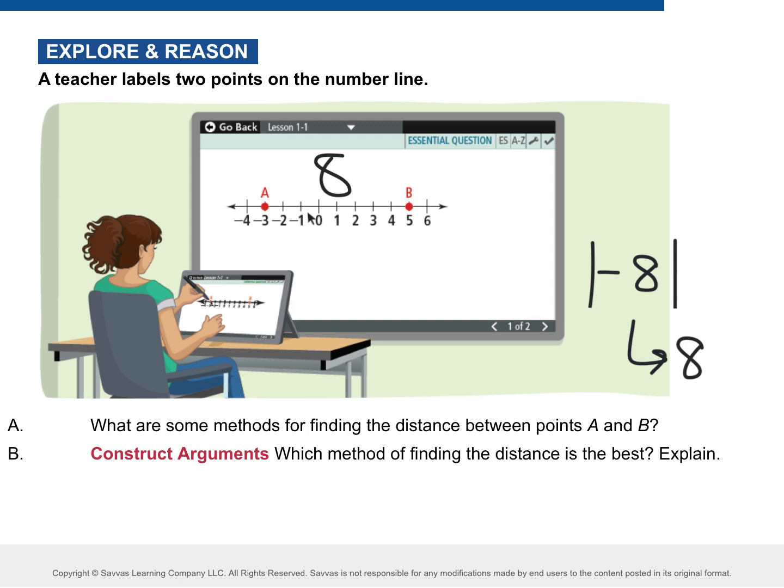Okay? Which method's easier, counting or subtraction? Subtraction. Okay? For this one, how many of you counted it right away? Right. If you had point A all the way over here, point B all the way over there, would you want to count all of those? No. That's when you would use subtraction. Okay?